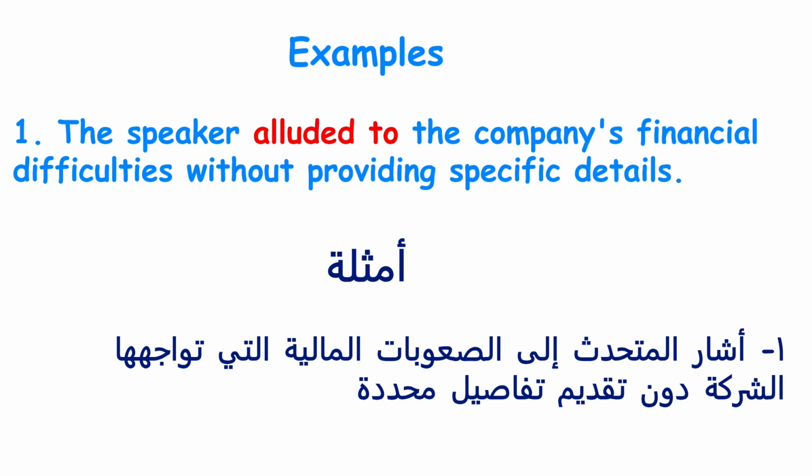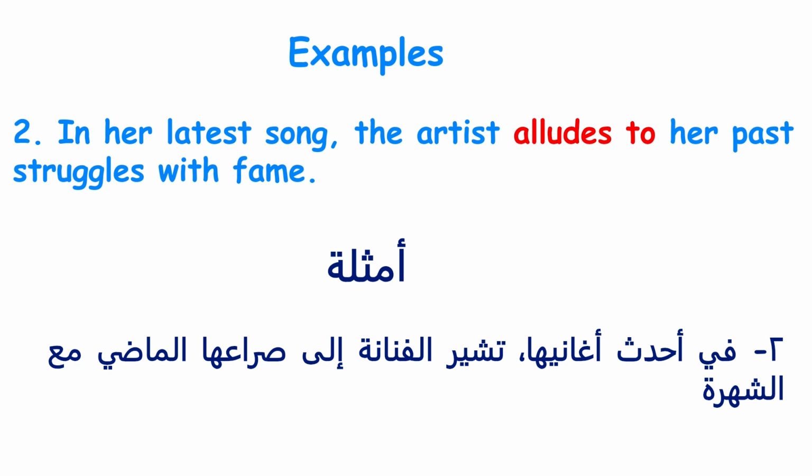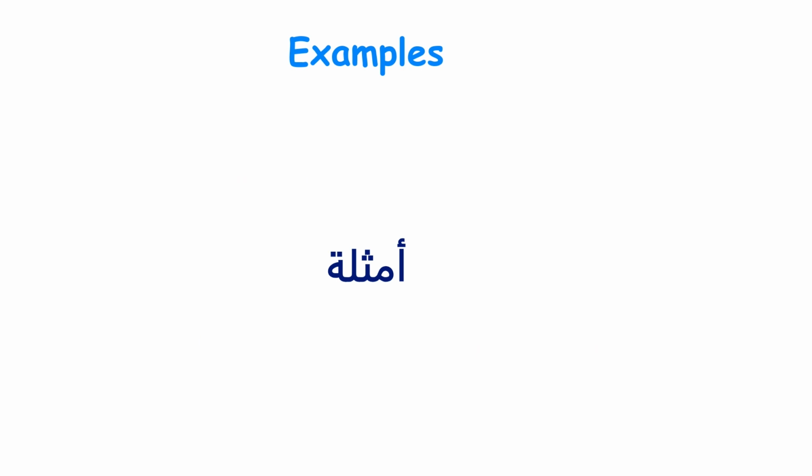This demonstrates how allude to is used to refer to a sensitive topic in an indirect way. 2. In her latest song, the artist alludes to her past struggles with fame. This shows how artists often use allusions to convey deeper meanings in their work.